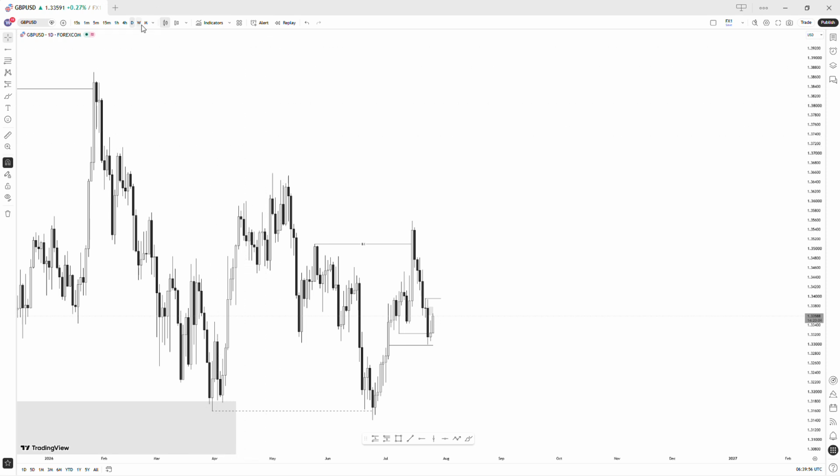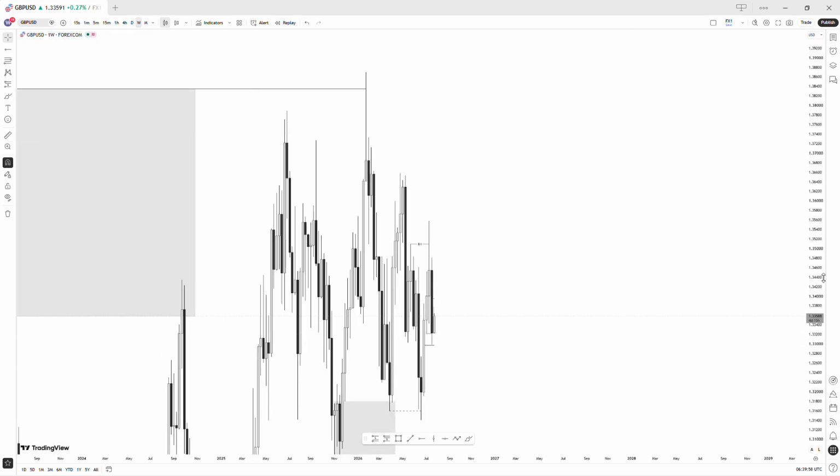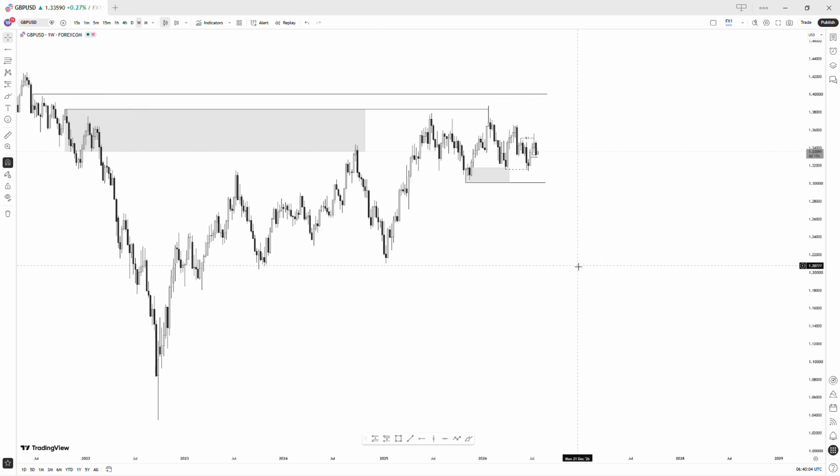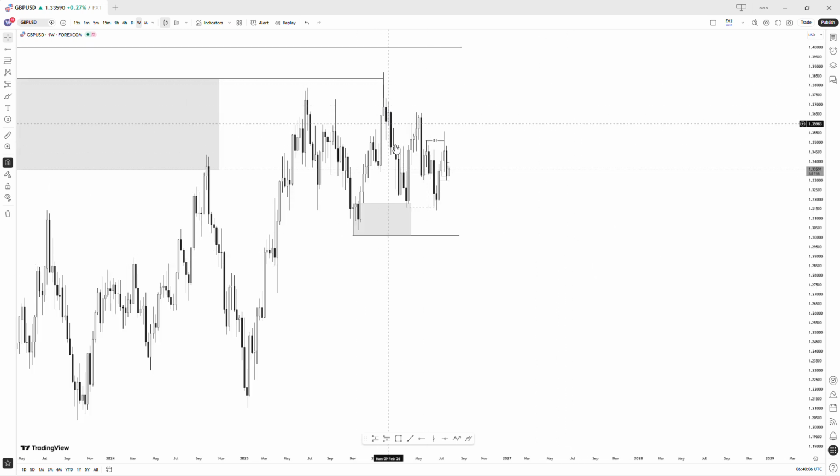For GBPUSD, starting with the weekly time frame, what we can see is that we took this high and we are expecting the liquidity to the left, and that liquidity has caused price to see the sell-off. We mitigated this zone to this side, which caused price to move to the upside. We trapped some sellers. From there we saw the sell move, we've seen it come back to the highs, trap some sellers again and induce buyers. So it is the continuation back to the lows.